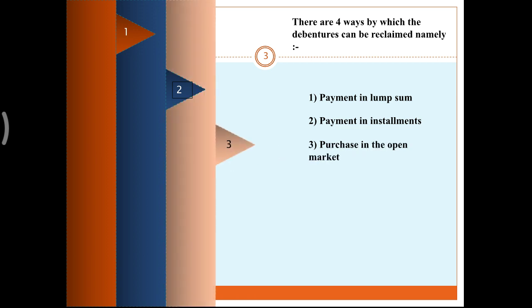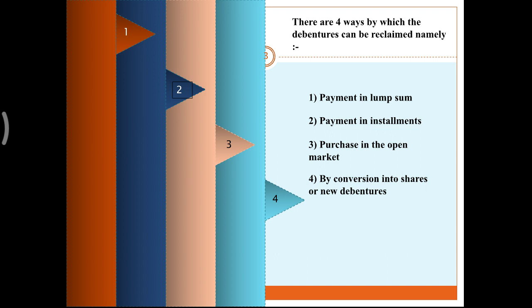Third, purchase in open market. Here the company will purchase its own debentures from the market, from the BSE or NSE, at a lower price compared to their nominal value. For example, your nominal value of a debenture is 1000 and you are purchasing a debenture from the market at 990, so you will get a profit or gain of 10 rupees by purchasing your own debentures.